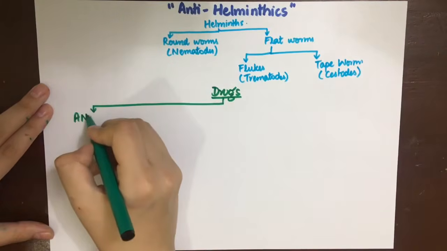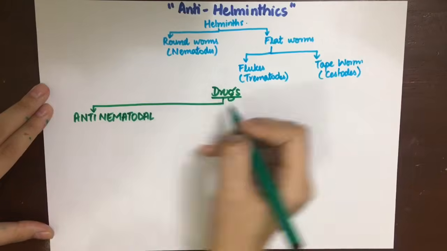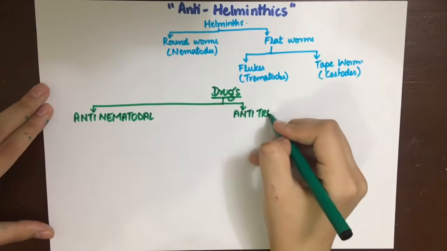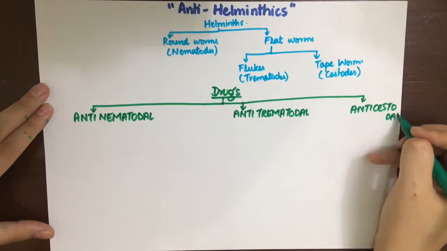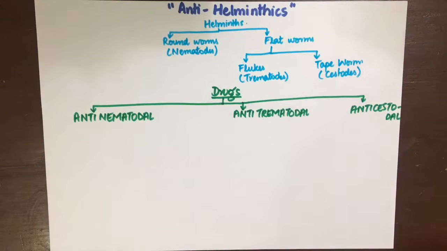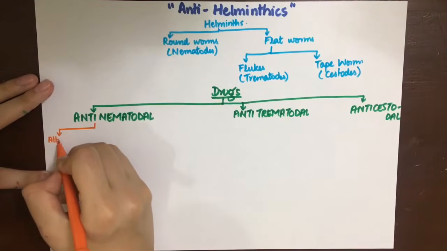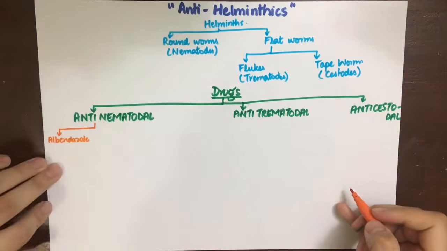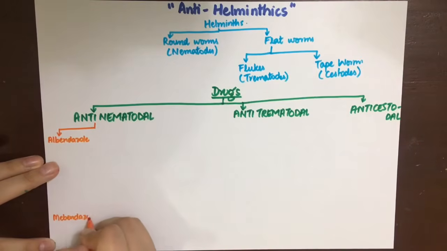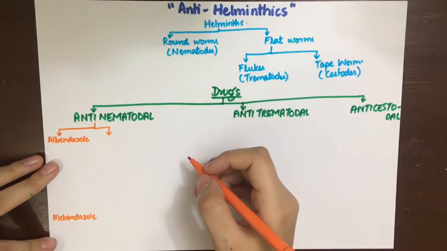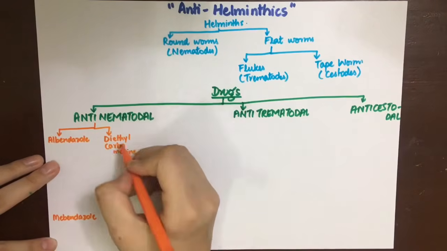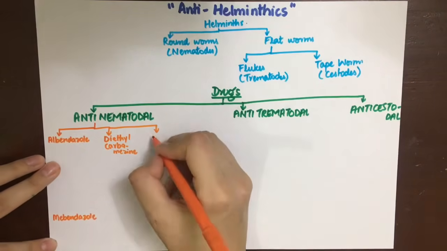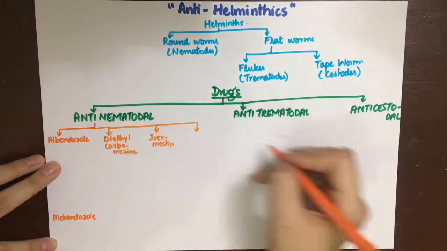The first type of drugs will be anti-nematodal, anti-trematodal, and anti-cestodal drugs. The first anti-nematodal drug to discuss is albendazole. Now this is the one most important drug that you need to remember. The second drug is mebendazole, then ivermectin, diethylcarbamazine, and pyrantel pamoate.